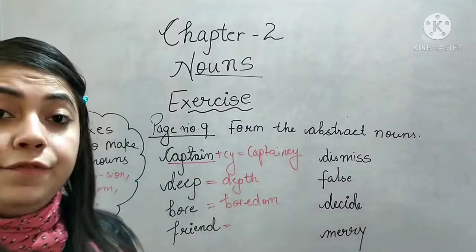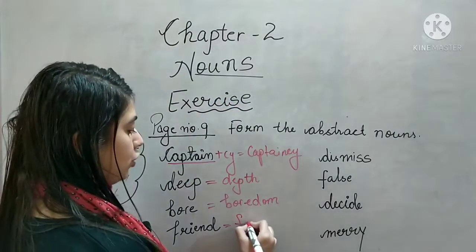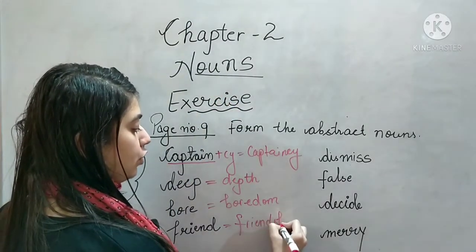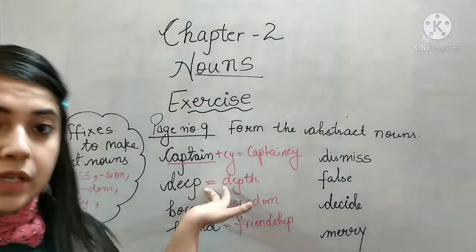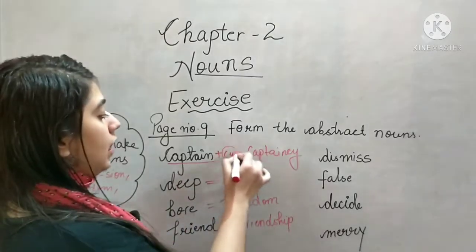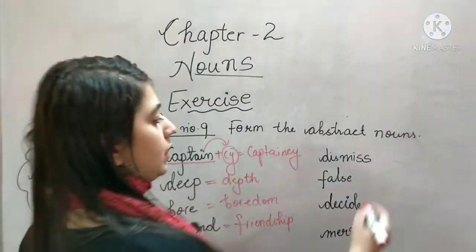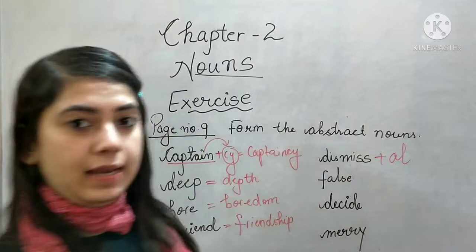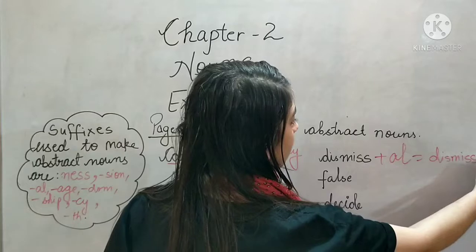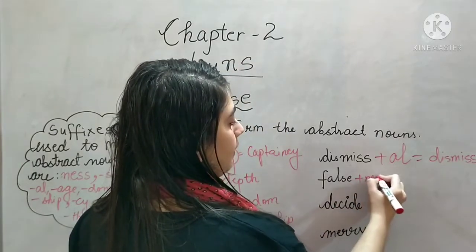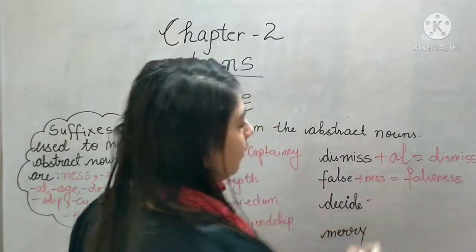Friend. Friend means dost. And when you make abstract noun, you have to add ship. It's friendship. So you can see that you can add various suffix, that means these words after the word to make an abstract noun. Dismiss, you can add al here to make an abstract noun and it becomes dismissal. Falseness. Falseness is your abstract noun.